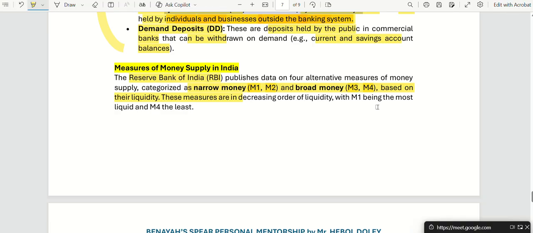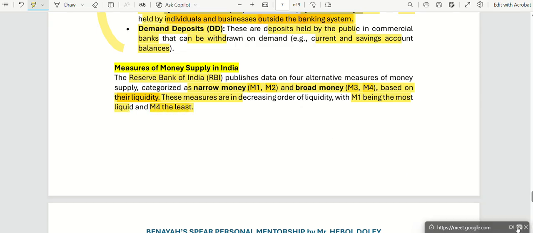M3 and M4 are called broad money. It is based on their liquidity. How fast can we make them liquid? That is based on their liquidity. So which is the most liquid? M1 is the most liquid, and the least liquid one is M4.